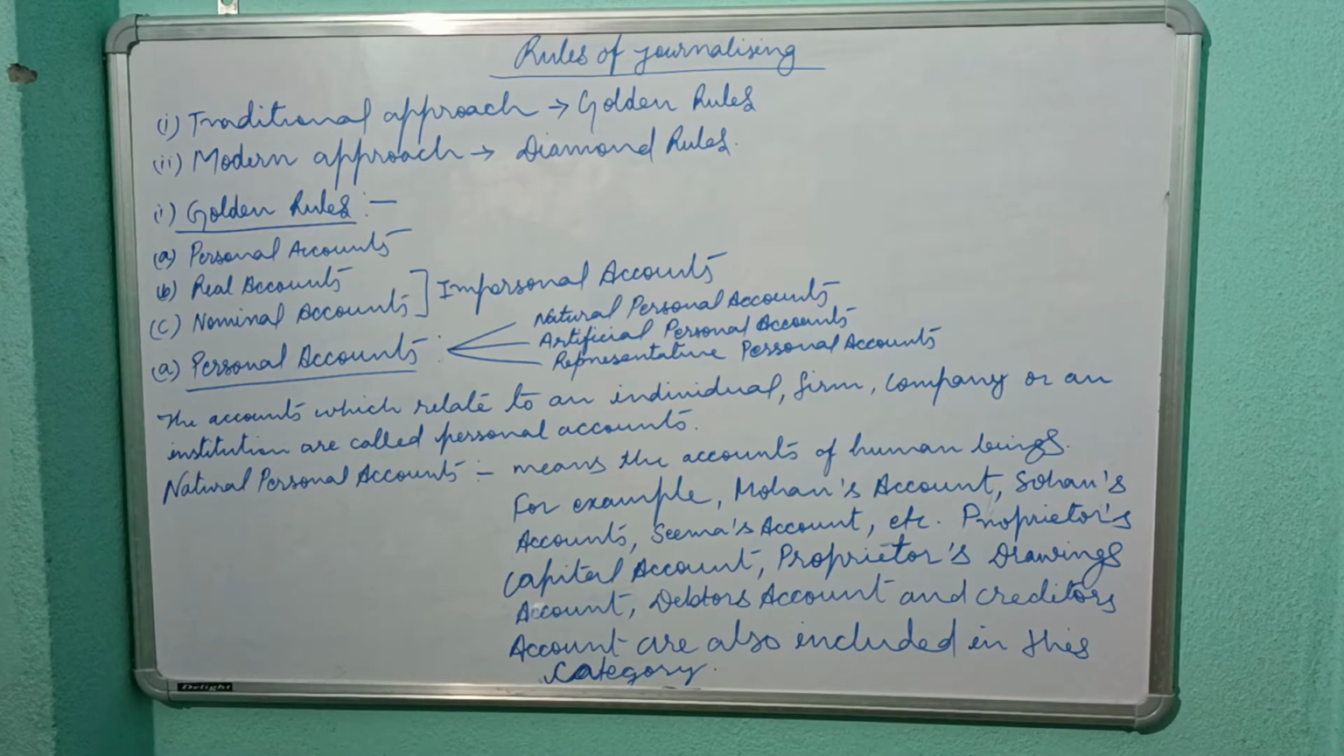Now come to natural personal accounts. Natural personal accounts means the accounts of human beings. For example, Mohan's account, Sohan's account, Sima's account, etc. And in this category, proprietor's capital account, proprietor's drawings account, debtors account, and creditors account also come.